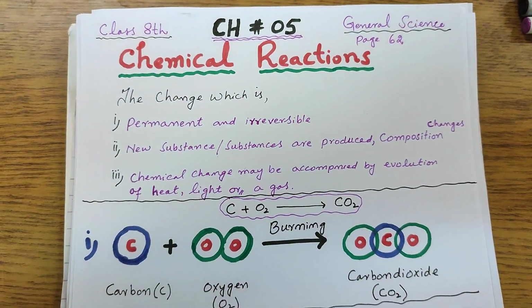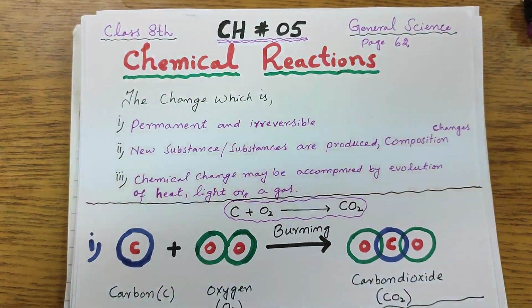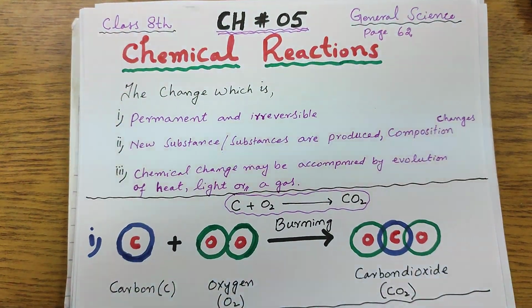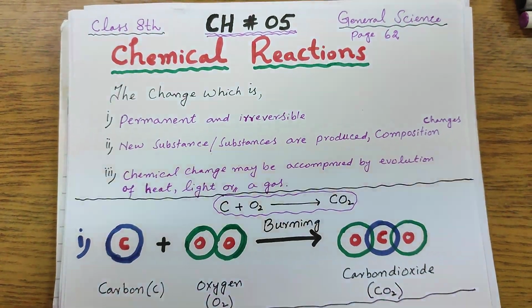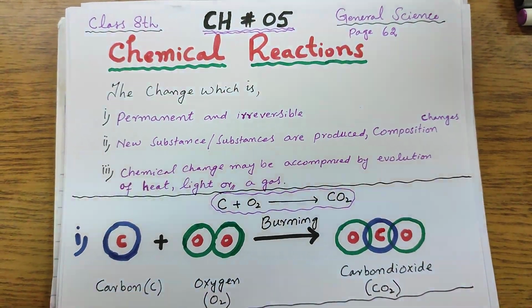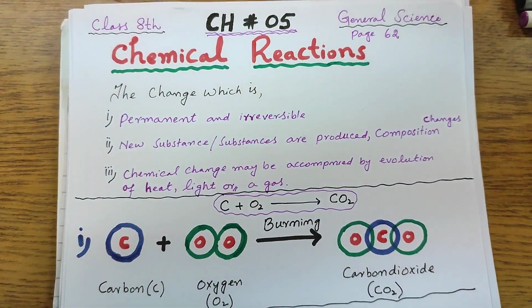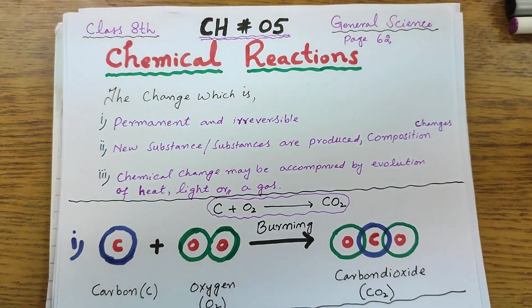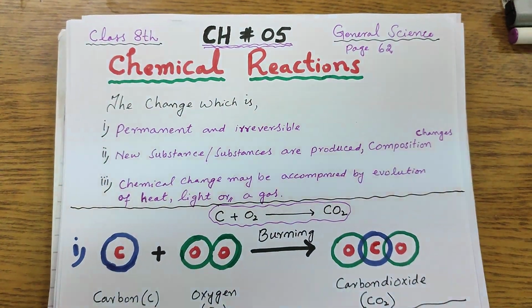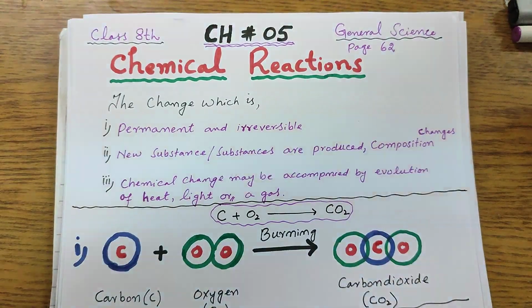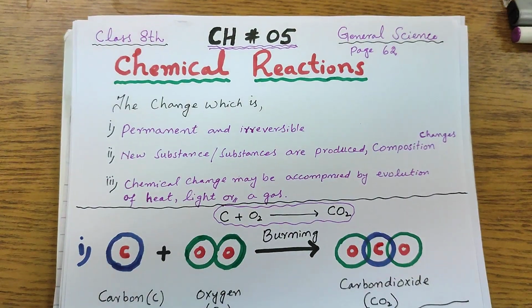Let's say a bomb blast takes place. This is a chemical change. Similarly, if you have a piece of paper and you set it on fire, what happens? Paper contains carbon and hydrogen. During the burning, it combines with oxygen to produce carbon dioxide and water vapors. Both carbon dioxide and water vapor evaporate, leaving behind ash. Ash, in Urdu, is rakh.